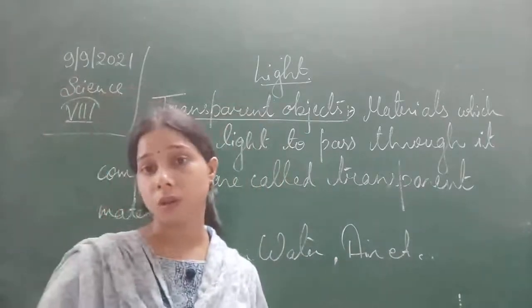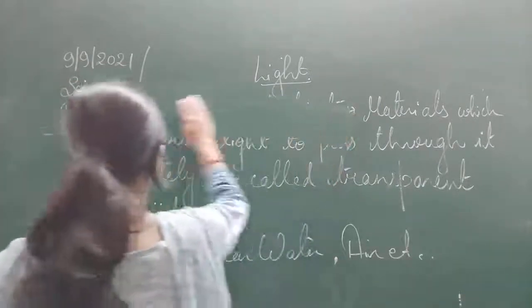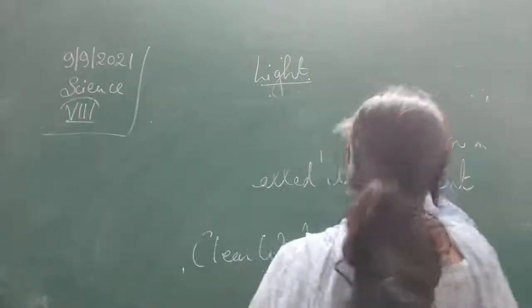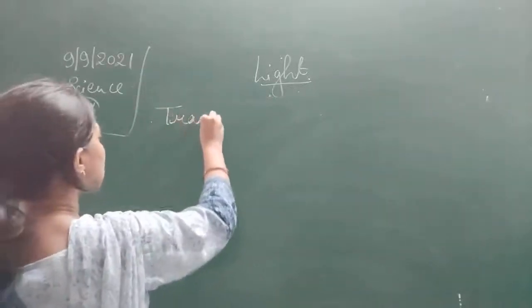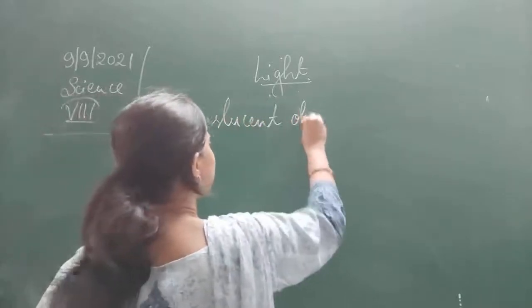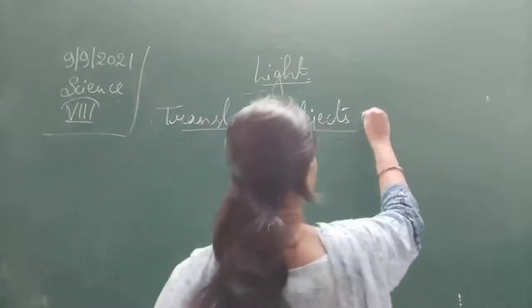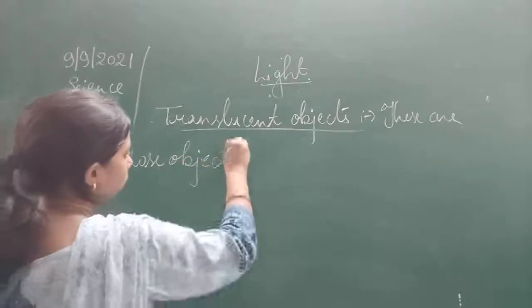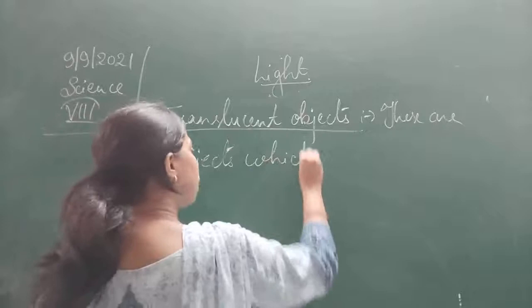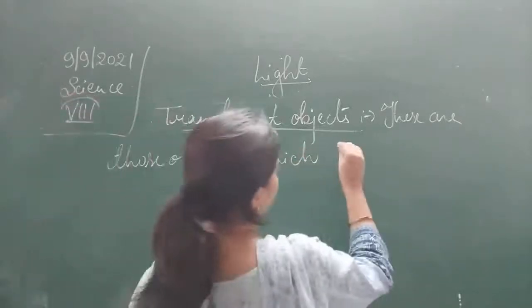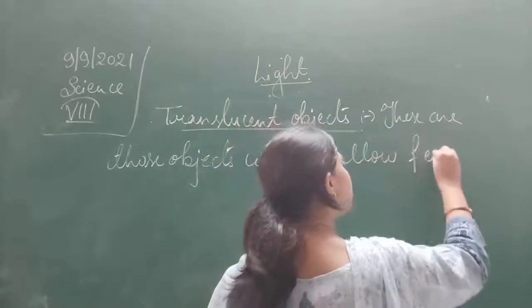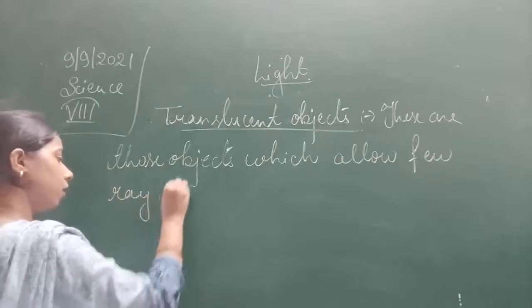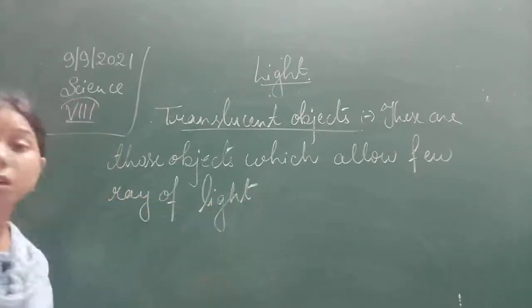Then the translucent object. In the case of a translucent object, these are those objects which allow a few rays of light to pass through it.